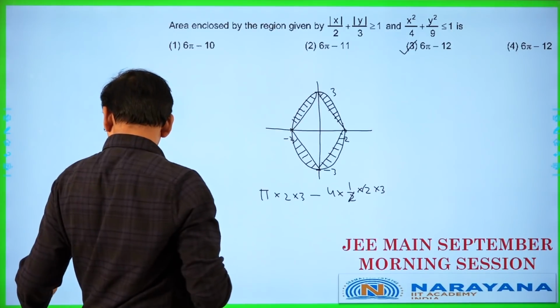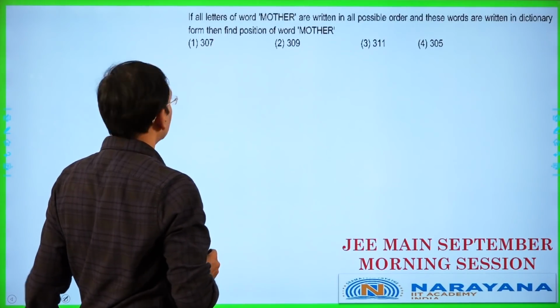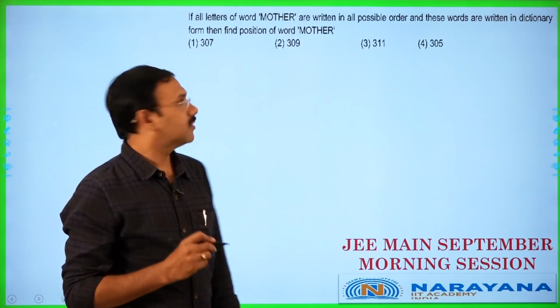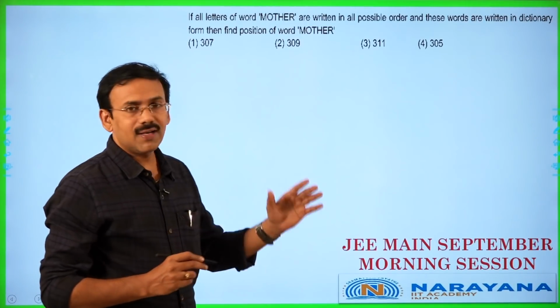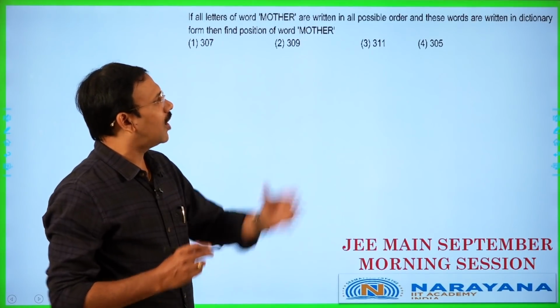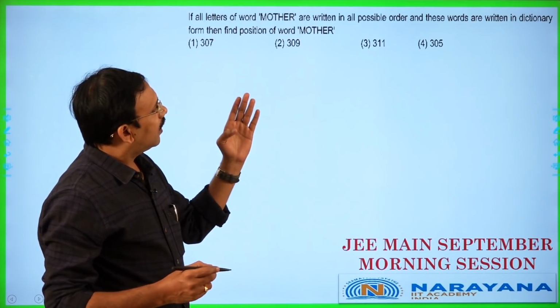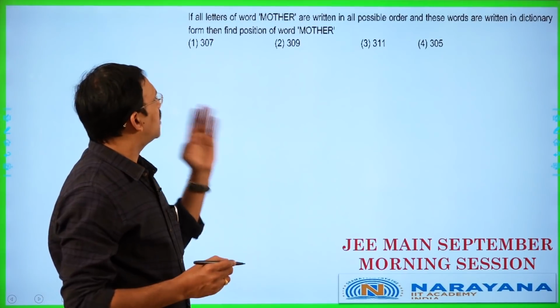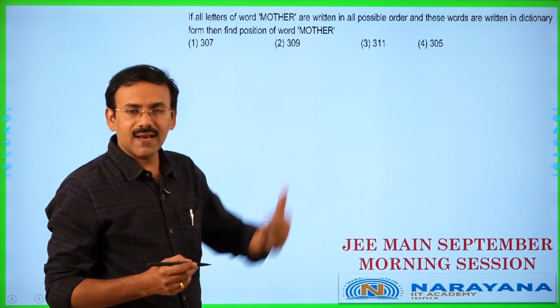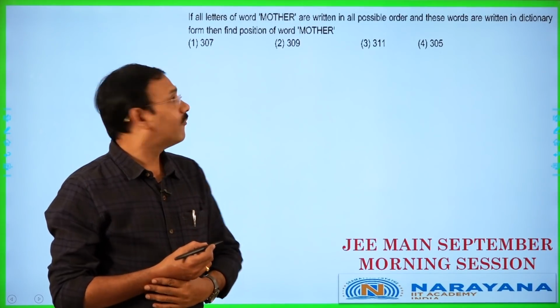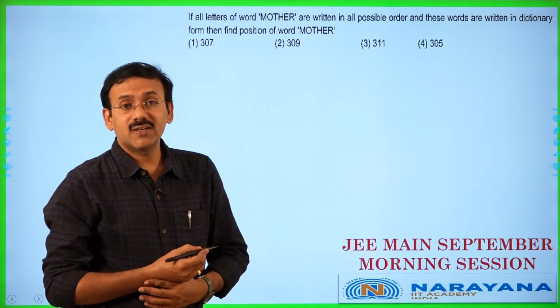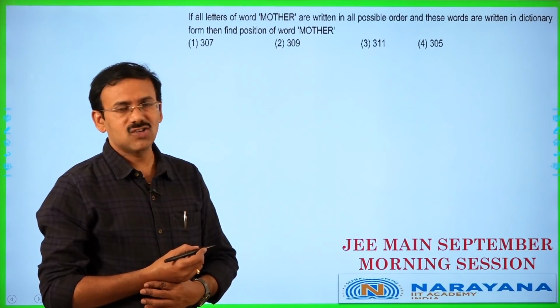Then, next one. The letters of the word MOTHER are written in all possible order and these words are written in dictionary form. That means they are arranged in dictionary order, and find the position of the word MOTHER. That means rank of the word MOTHER indirectly.